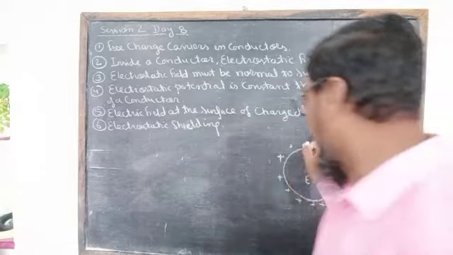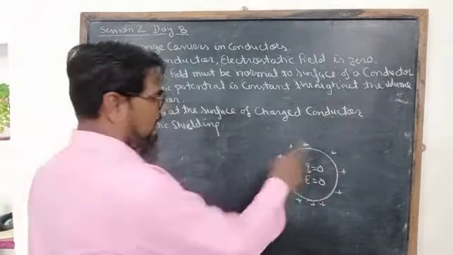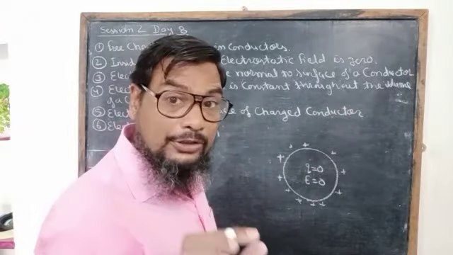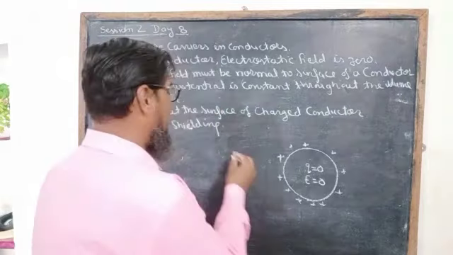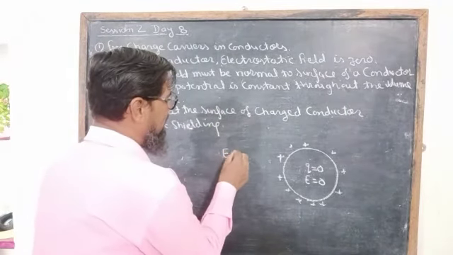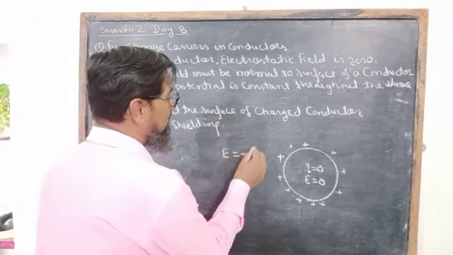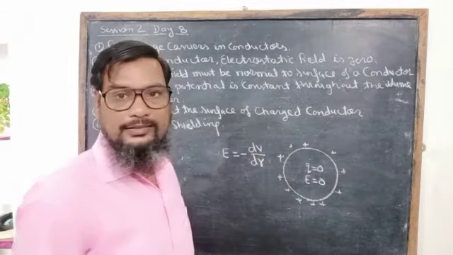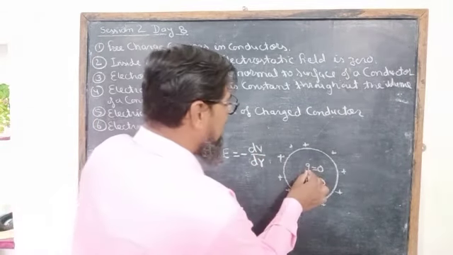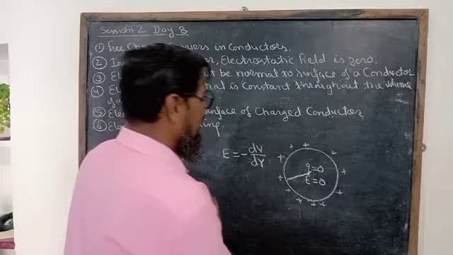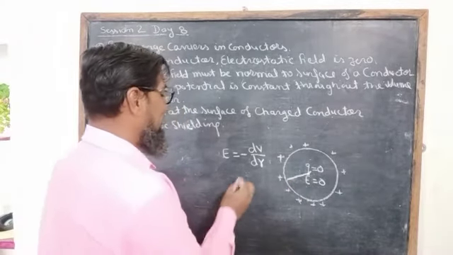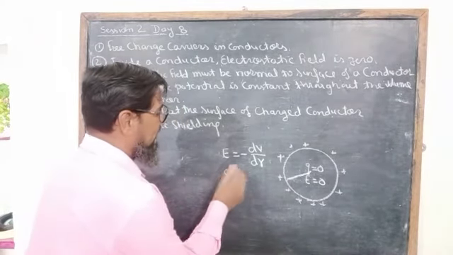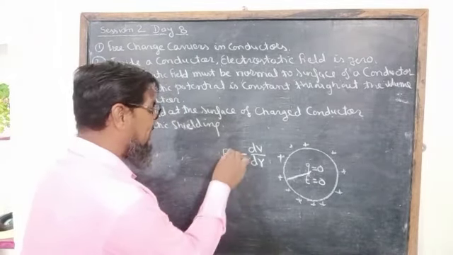Now, we know that the relation between electric field intensity and potential is E is equal to minus dV upon dr. From the center to the surface, the electric field intensity is zero, meaning the electric field intensity is zero inside the conductor.